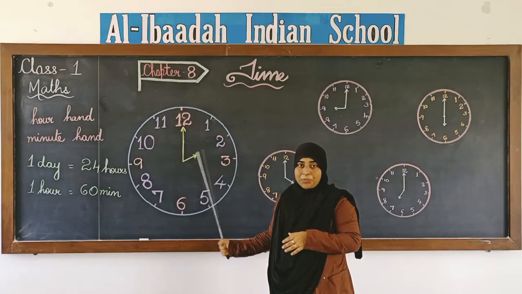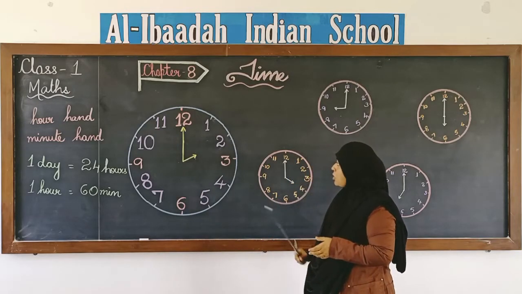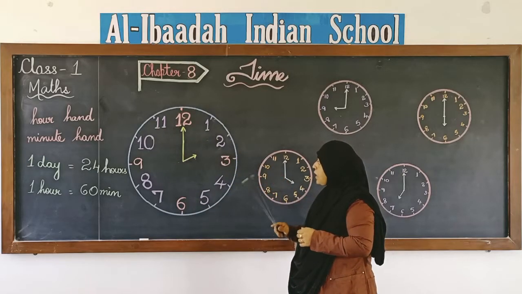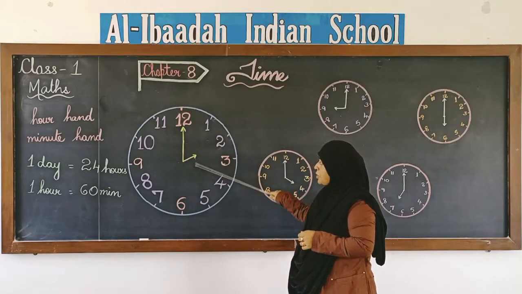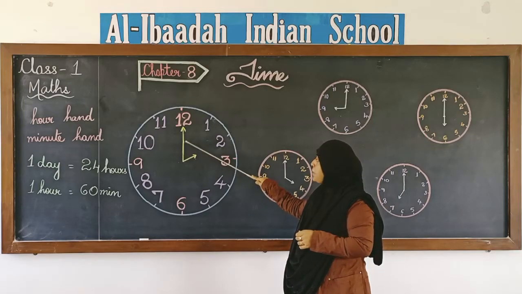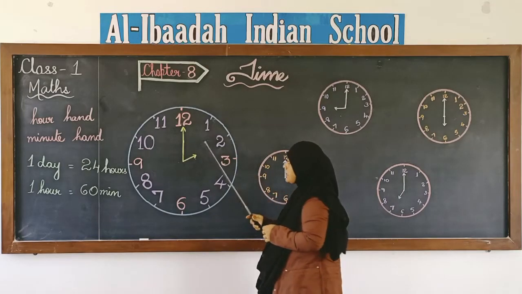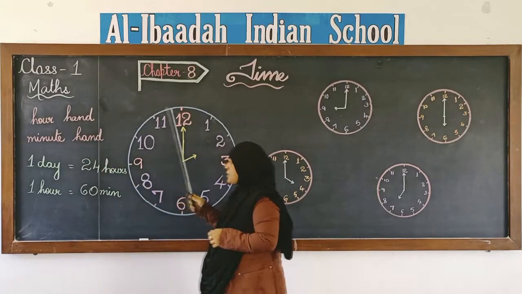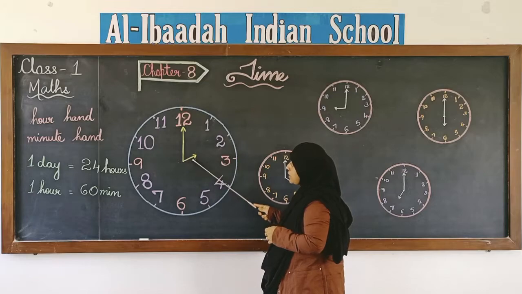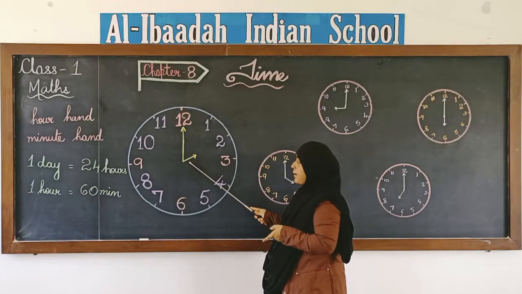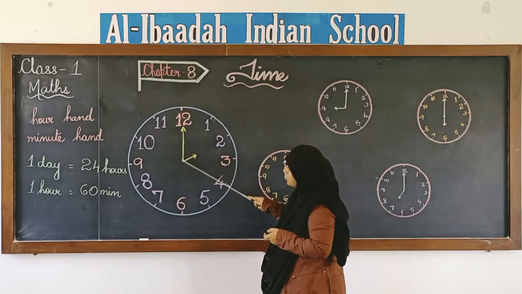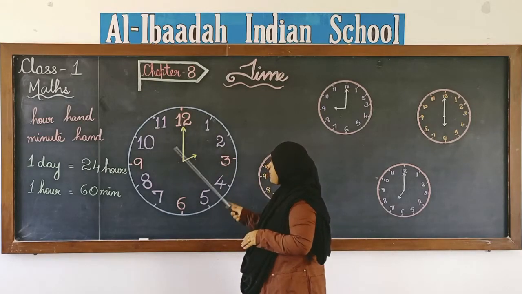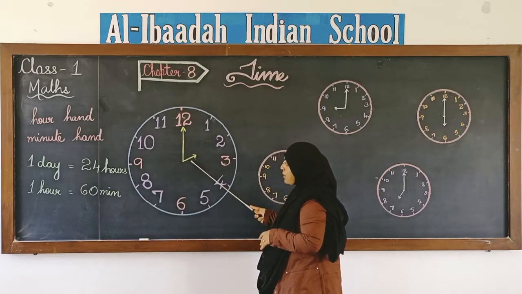Now, if you see on the clock, you have numbers from 1 to 12, and there are two needles. Let's find out what names we can give to these two needles. You can see I have written here hour hand and minute hand. This small needle that you see, this is the hour hand. And this needle that you see over here, the long one, this is the minute hand. Minute hand and hour hand.